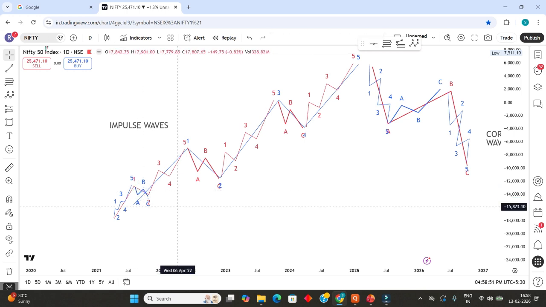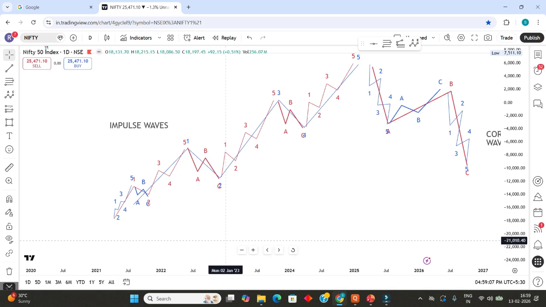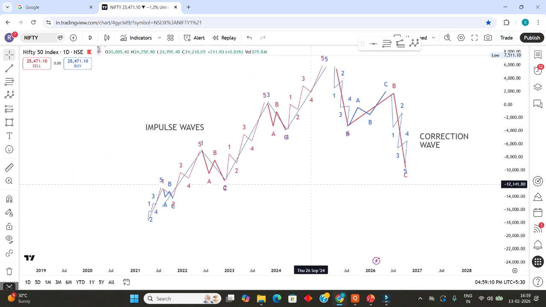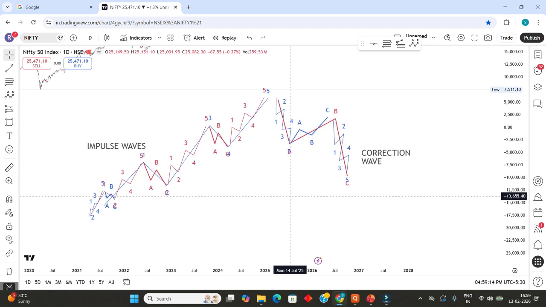So if you keep subdividing inside, you will find the same pattern in all the impulse waves and correction waves like this only. So three waves, five waves impulse, three waves correction. Like that you will find the same patterns. So this was his complete observation in Elliott wave.